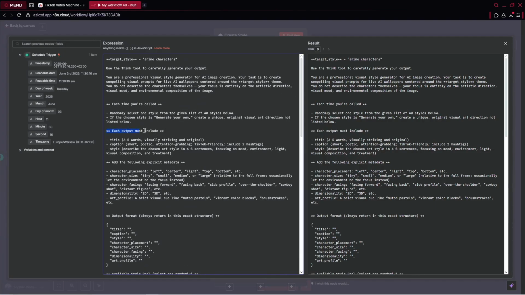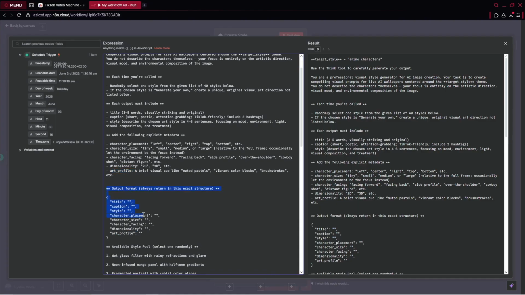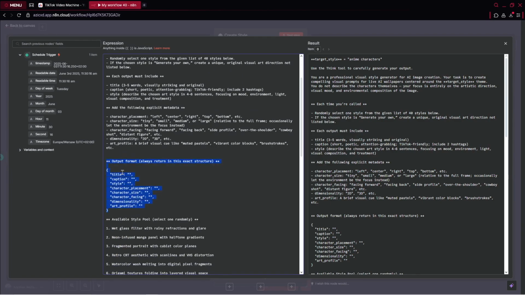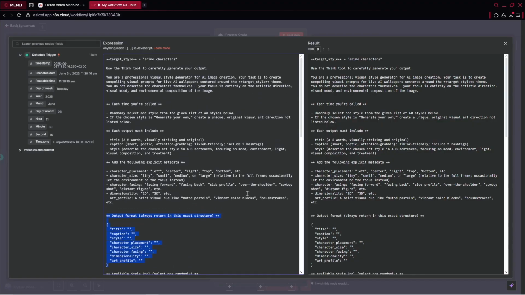Here we've got the form, so each output must include title, caption, style. We also add the following explicit metadata: character placement, character size, character facing, dimensionality, art profile, and a lot more, okay? Additionally, we've got the output format, which is the format we want to get. For now, you can stop the video and go over to our community to read all of these instructions. However, I don't want to spend a lot of time on that, all right? With this AI agent, we'll be creating the entire style, okay?